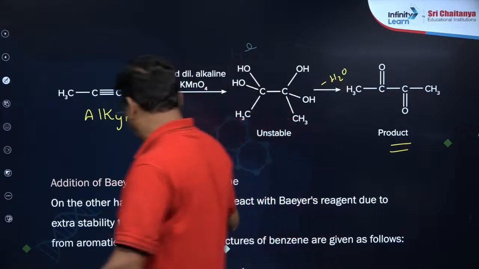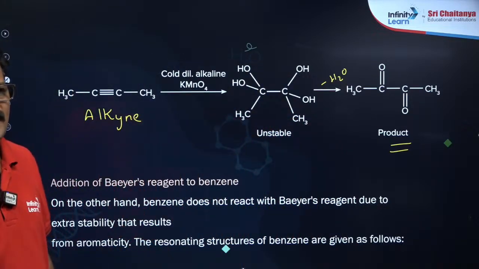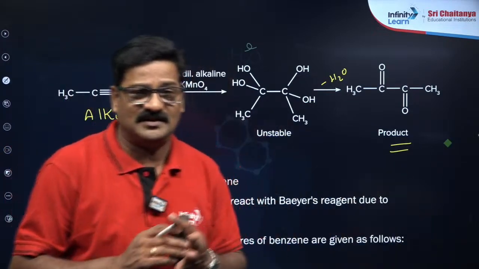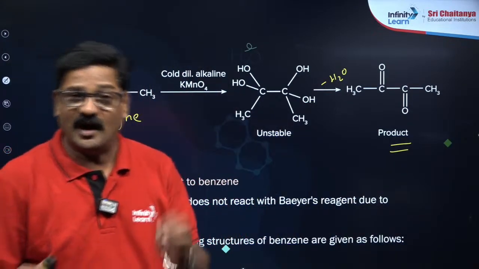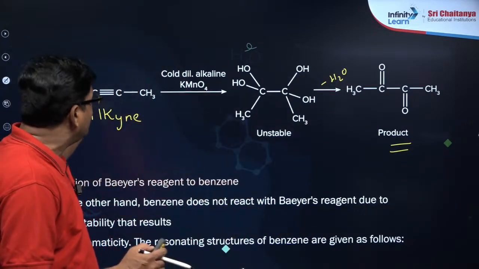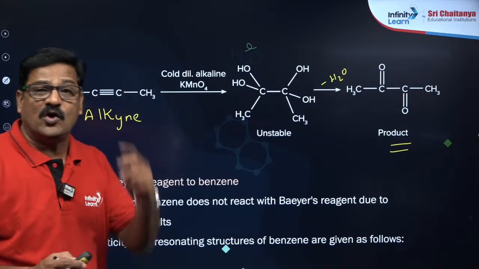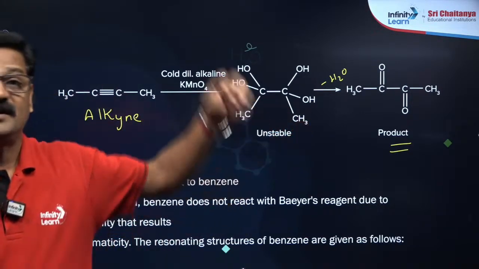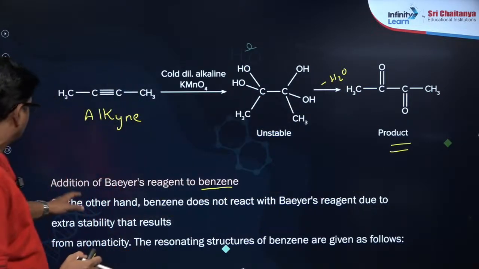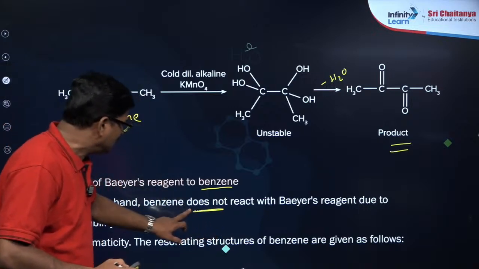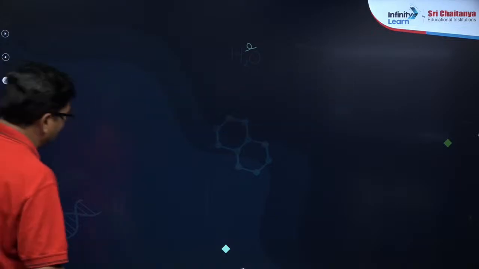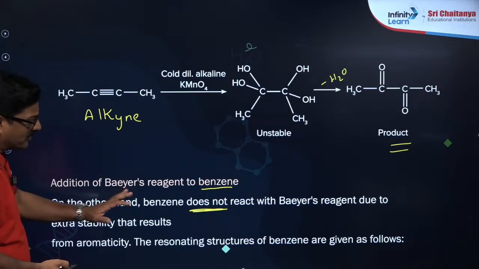Here, addition of Bayer's reagent to benzene, it's a key point. I just want to say, my dear students, alkene reacts with Bayer's reagent because of the pi bond in it. Due to the pi bond in alkene, Bayer's reagent gets decolorized. Alkyne has two pi bonds, and due to the two pi bonds, Bayer's reagent gets decolorized. But when you look at benzene, on the other hand benzene does not, however it has three multiple bonds in it.